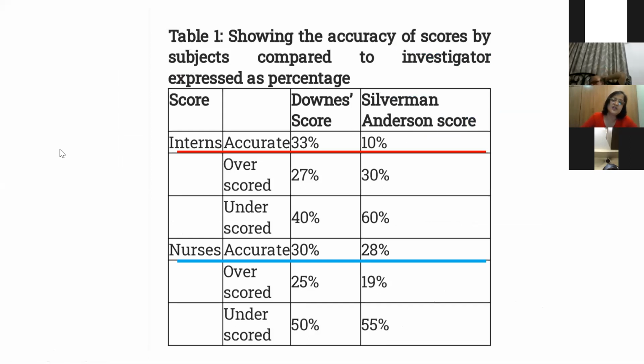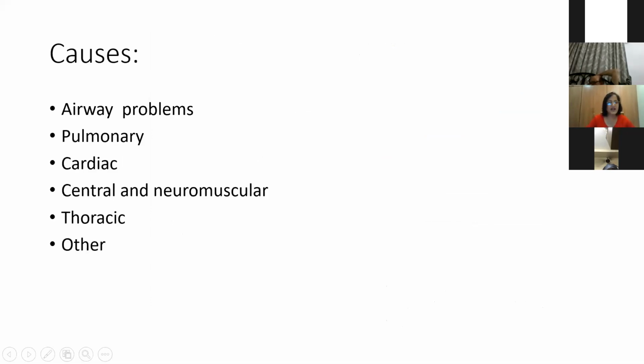And as you can see, both interns and nurses do the Downes score more accurately than the Silverman-Anderson score. You might be thinking why the nurses are doing better than the interns in the Silverman-Anderson score, because usually the nurses were in the NICU for a prolonged time, and so they have a better experience than some of the new interns.